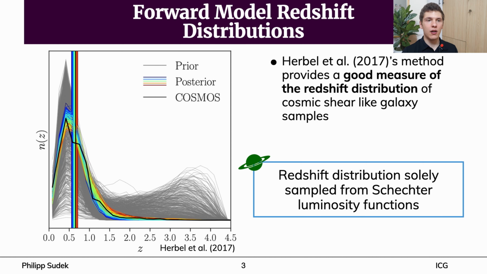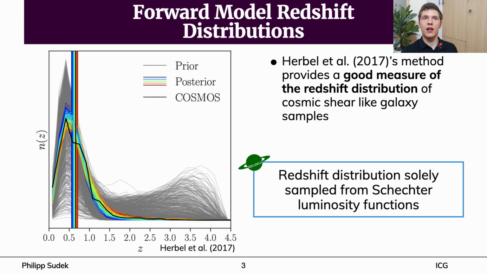In the plot, the black line shows the redshift distribution estimate n of z from the COSMOS 2015 catalog. The color-coded lines correspond to the posterior distribution obtained with ABC, and the prior distribution is shown in the gray lines. The colored vertical lines represent the mean redshift of the corresponding redshift distributions. We can see that the COSMOS redshift distribution is very well contained within the posterior distribution.